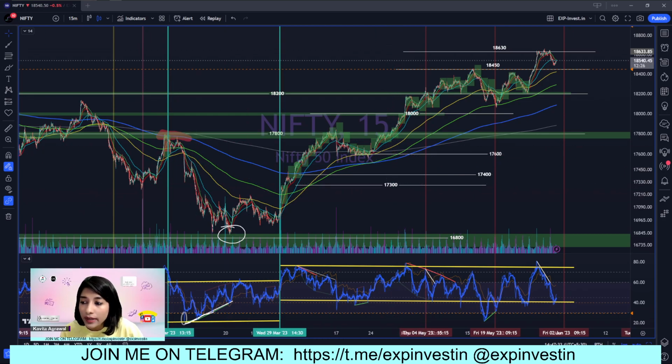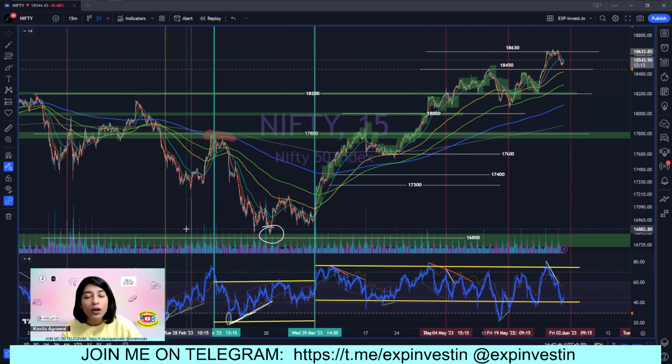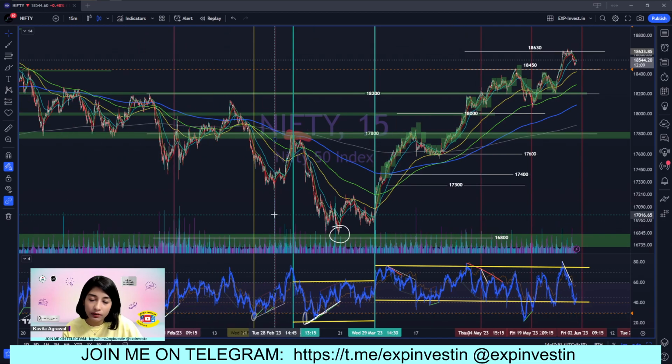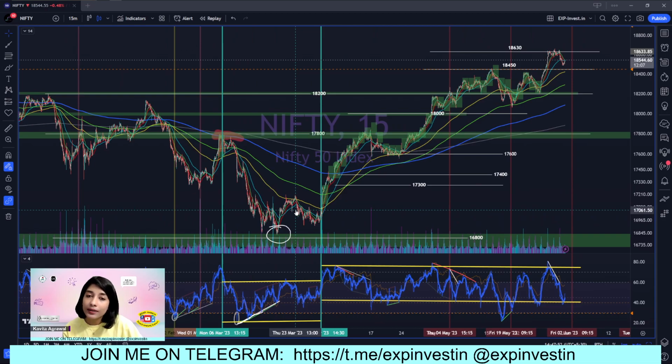So now I would just like to take a pause and look at the comment posted by Manohar ji. He's asking about how to identify breakouts or breakdowns using RSI. So Manohar ji, the answer to that is divergences. RSI is a very smart indicator. You know why? Because RSI adjusts itself to a stock's or index's underlying personality. Just like people have different personalities, stocks also have different personalities.